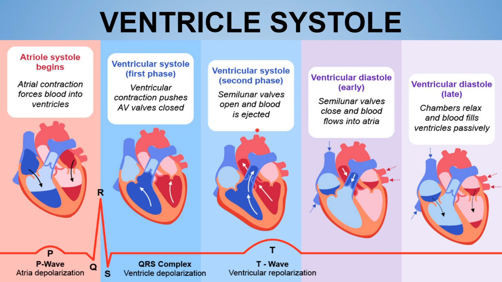Now if you remember this ventricular systolic phase, in the systolic first phase there was isovolumetric contraction, right? Now in the second phase of ventricular systole, ventricular ejection will occur. So remember, the isovolumetric contraction phase occurs in the first phase of the ventricular systolic phase, while the ventricular ejection occurs in the second phase of the ventricular systolic phase.